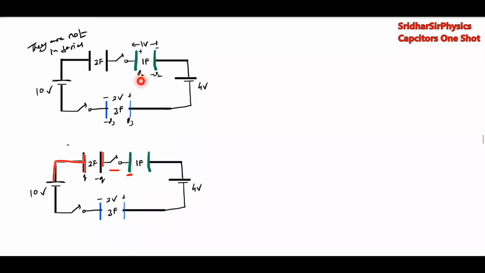So initially what was the charge of this? It was Q2. So यहाँ पे हम एक काम करेंगे. So this will become what was the Q2? Q2 का value calculate करेंगे. Q2 equal to 1 into 1 coulomb. Similarly Q3 का value, capacitance 3 into 2, 6 coulomb. So this will become Q2 plus Q. This will become minus of Q2 plus Q. The charge Q will come here and it will flow out. Q, Q.